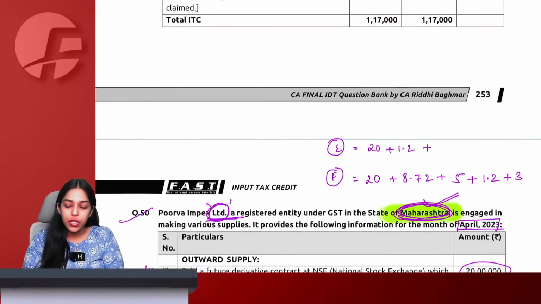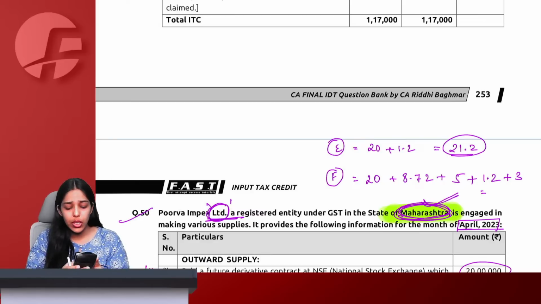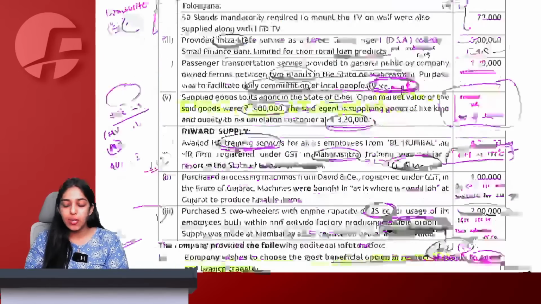I have to apportion. So now my exempt turnover is 21.2 lakh, and what is my total turnover? My total turnover is 20 plus 8.72 plus 5 plus 1.2 plus 3, which comes as 37.92. Let us quickly check.